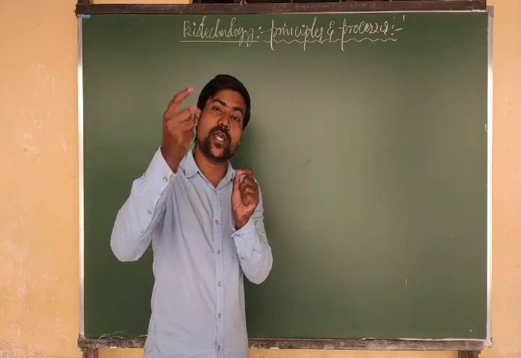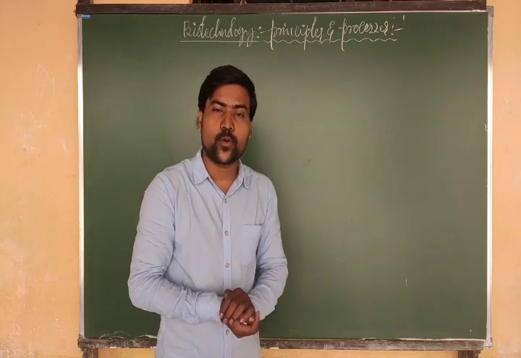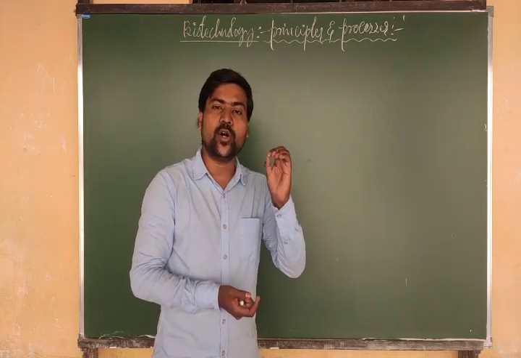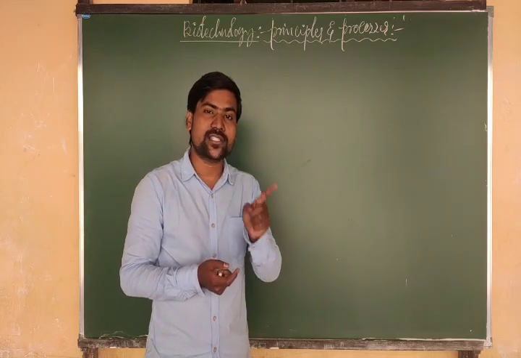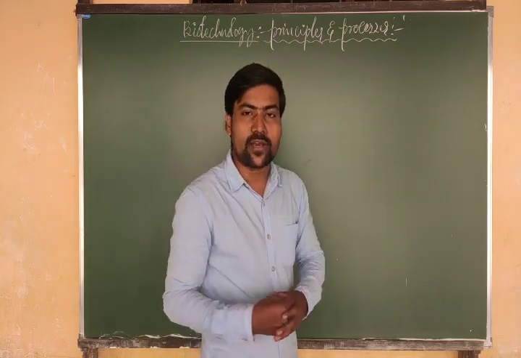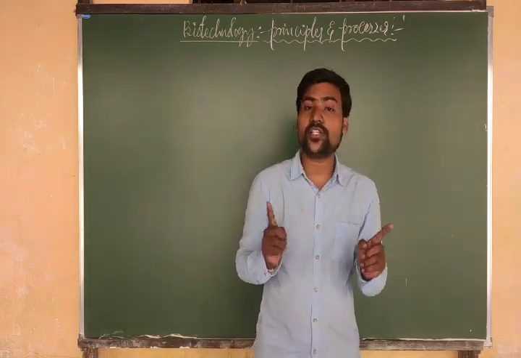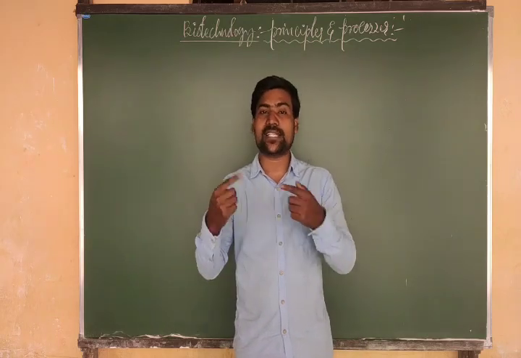The rDNA is transferred to the suitable host cell. Before transferring that rDNA, we need to make the host cell competent for receiving it. So all these things we have already seen. But the major thing is how to get a gene product. That is the next question.